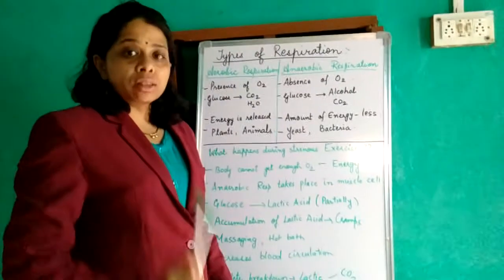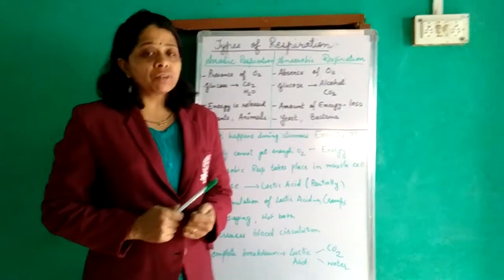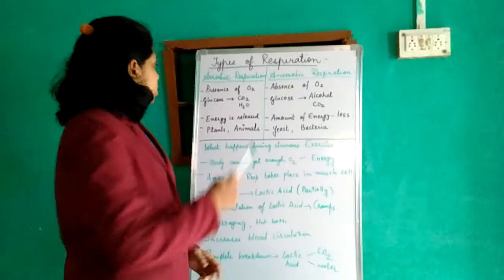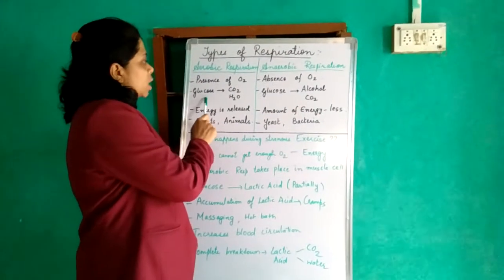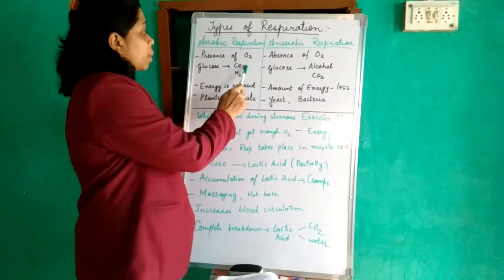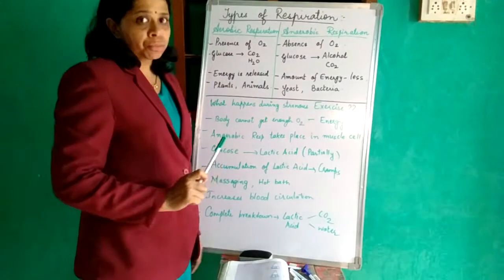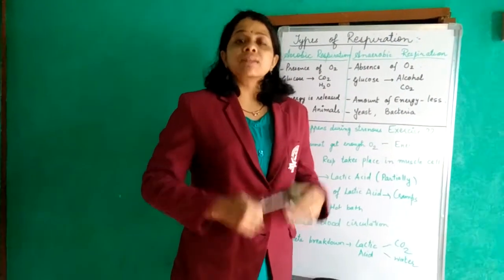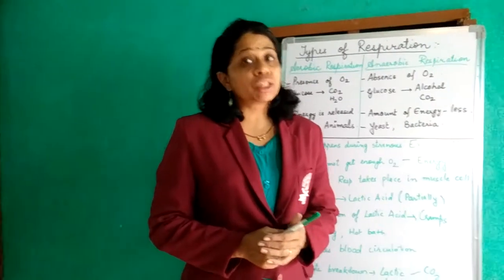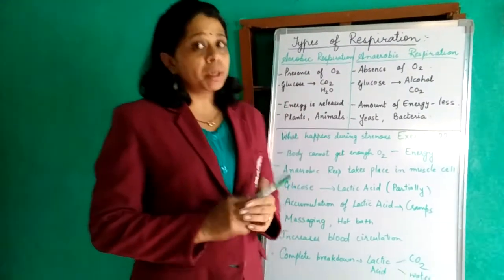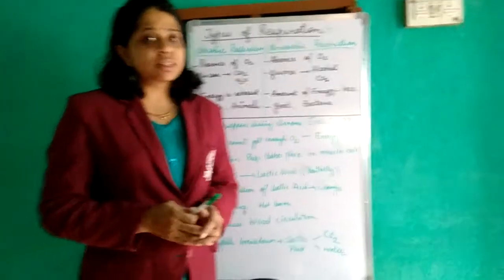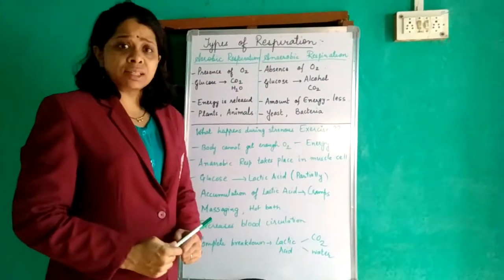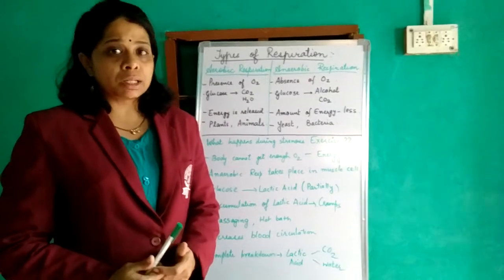Okay, so whatever food we eat has some glucose molecules. In aerobic respiration, this glucose molecule will break down into carbon dioxide and water, and when the carbon dioxide and water are formed, at the same time they will give out energy. That is, energy will be released for doing various activities. And aerobic respiration occurs in human beings, in plants and in animals.